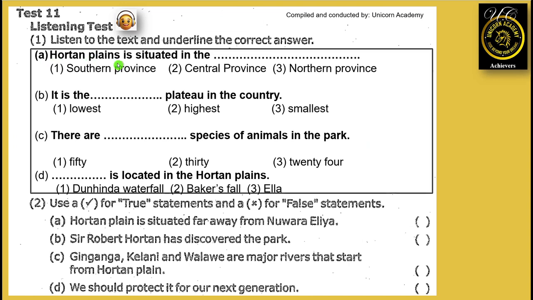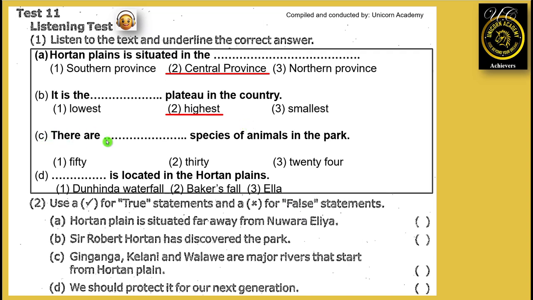A. Horton Plains is situated in the Southern Province, Central Province, Northern Province. Answer is Central Province. B. It is the lowest, highest, smallest plateau in the country. Answer is highest.